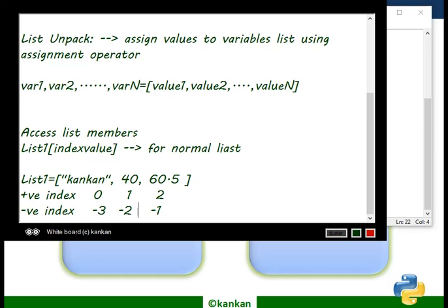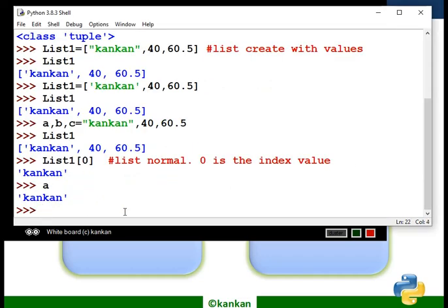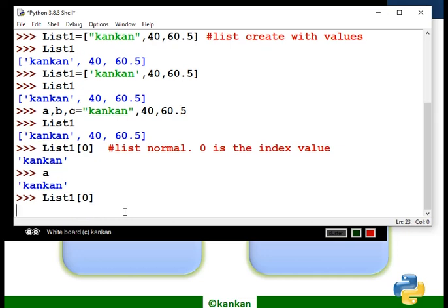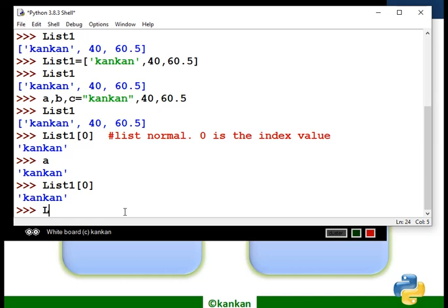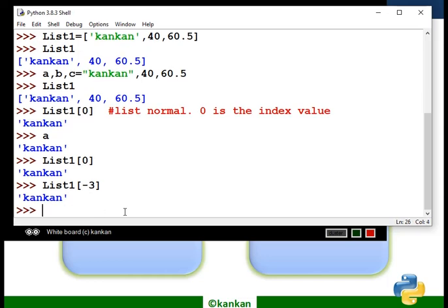So try in our code. List1 and the index value is 0, so that will be KN. Now similarly test with a negative index value. If it is -3, then also that will be KN, a string value. You can test another one.